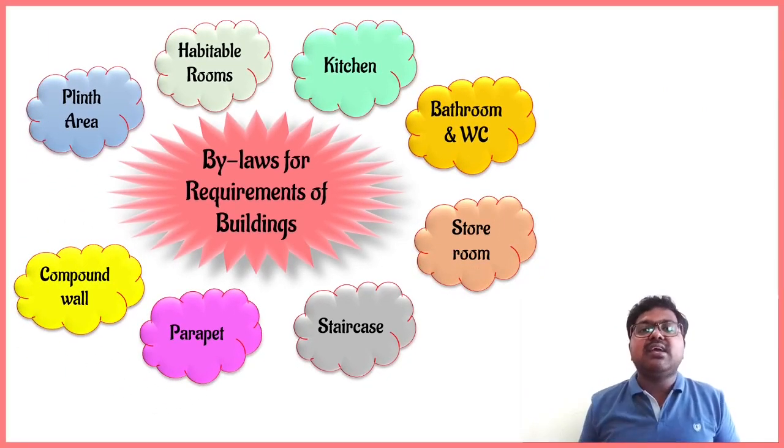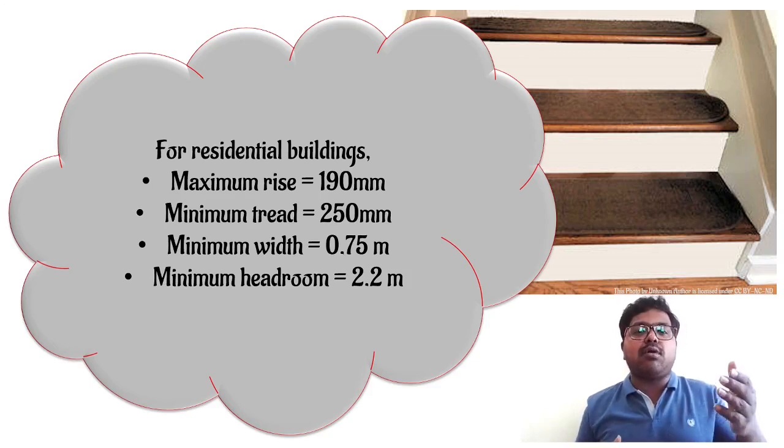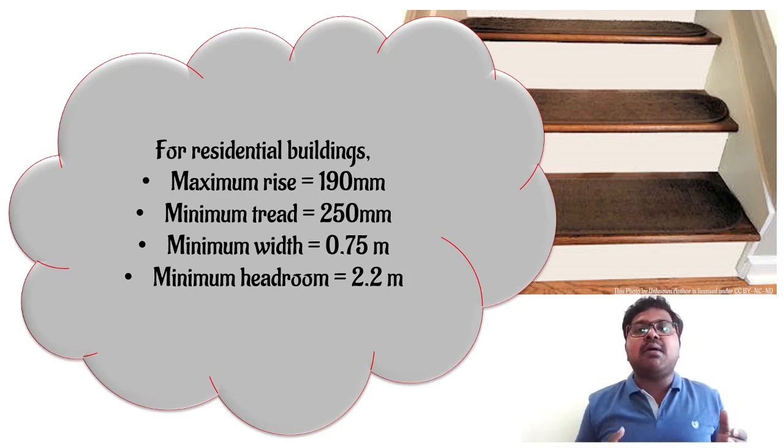Then next we are having staircase conditions. So what are the staircase conditions by the bylaws? See, for residential buildings, when we are going to construct a residential building, for stairs we need to follow these conditions. The maximum rise in a stair should be equal to 190 mm. It should be less than 190, but it should not be greater than 190. Then the minimum tread should be equal to 250 mm, and the minimum width of the stairs will be equal to 0.75 meters. So less than 0.75 meters is not allowed.